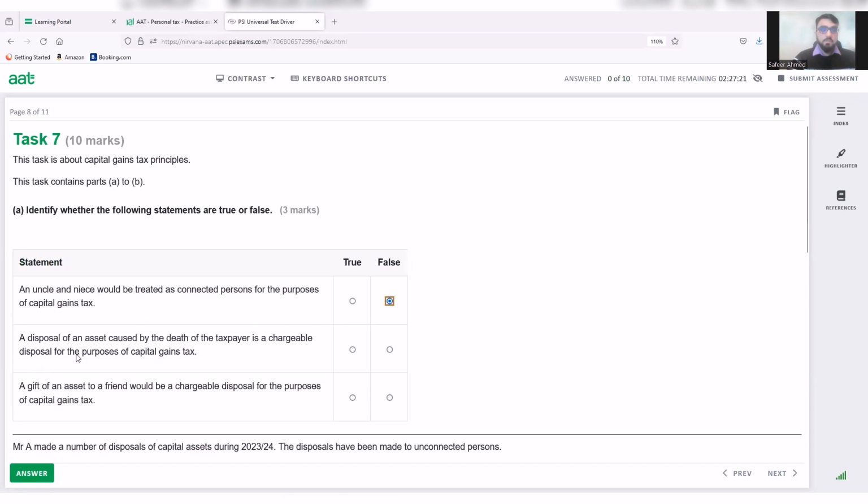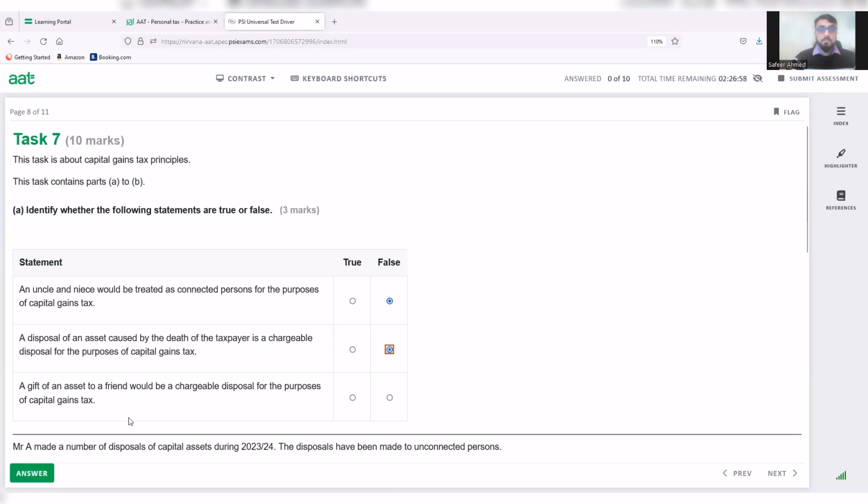Next statement: a disposal of an asset caused by the death of the taxpayer is a chargeable disposal for the purpose of capital gains tax. Now, this is false as well, because on death, the estate is subject to inheritance tax rather than capital gains tax.